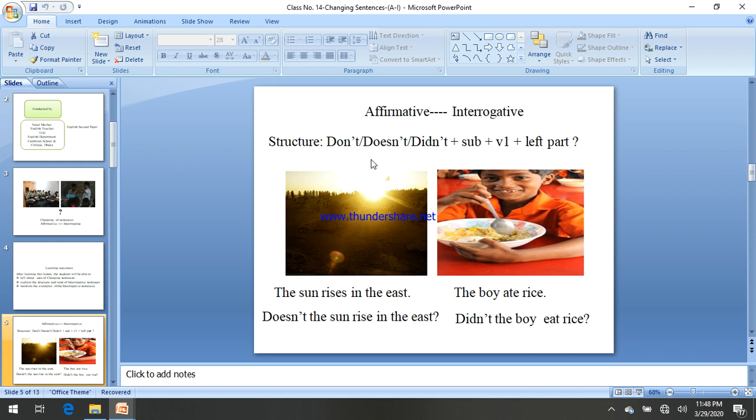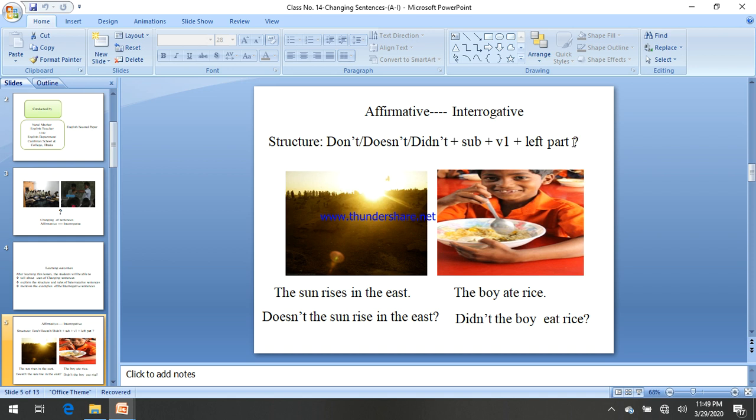That means we are changing any affirmative into negative, and obviously after the interrogative, a question mark is mandatory. Otherwise your mark will be deducted in your exam paper if you forget to put the sign on your question after answering.